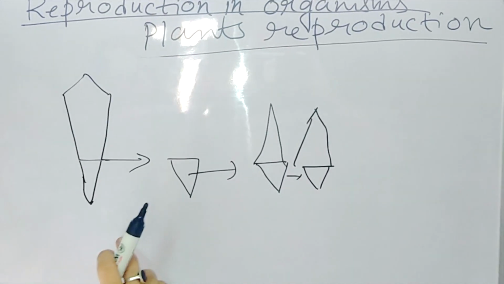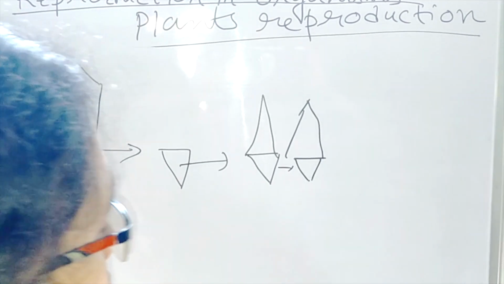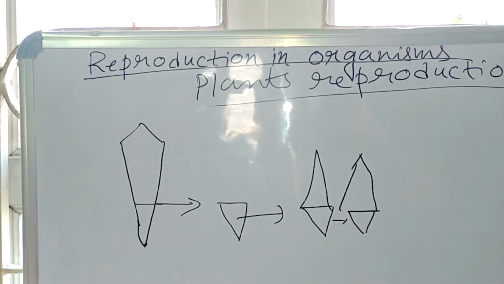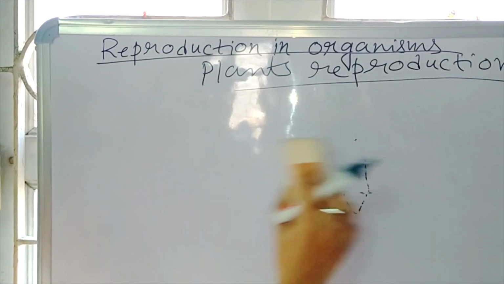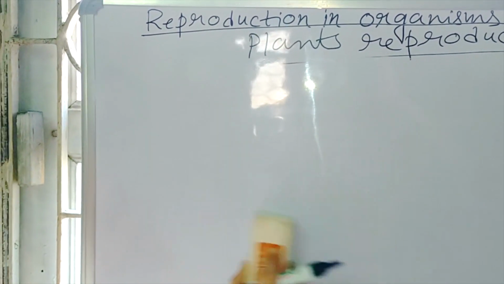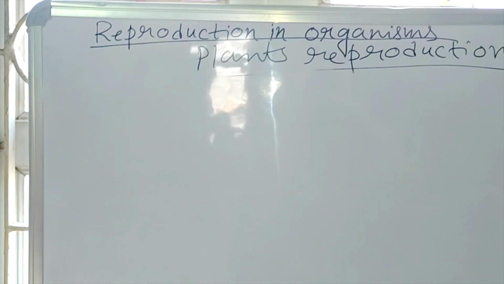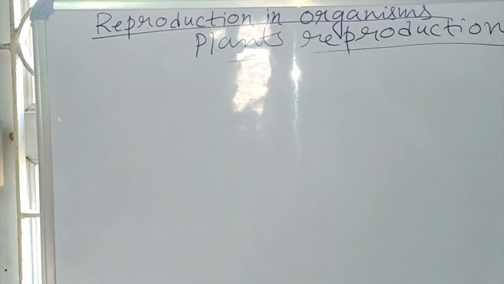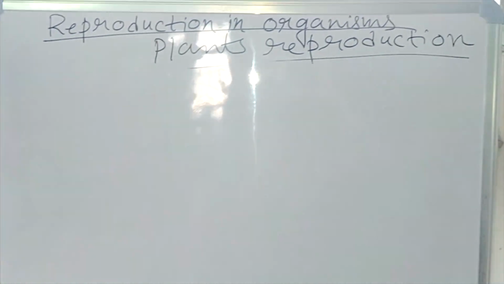So this is also called transverse binary fission. Okay, understood? Now we are going to our last binary fission, that is multiple binary fission.